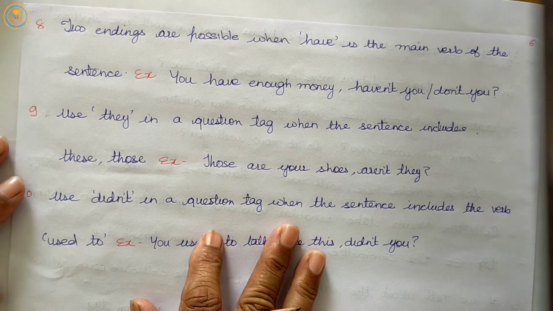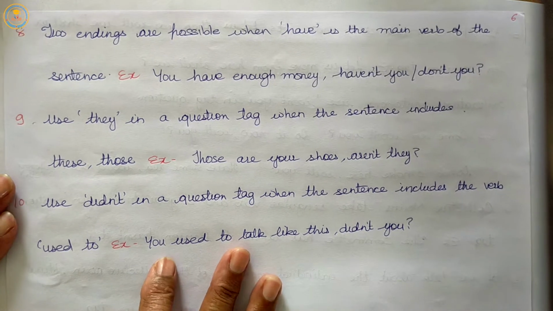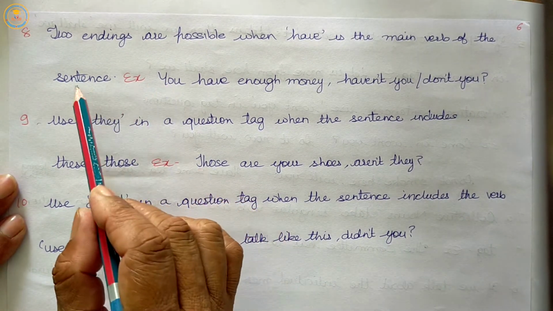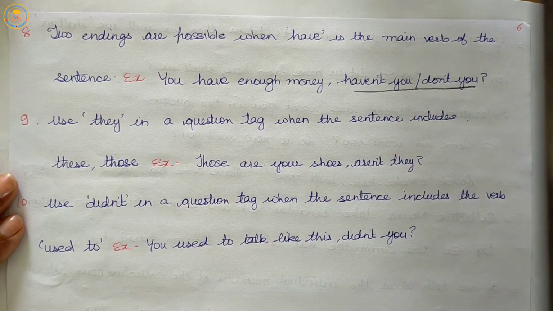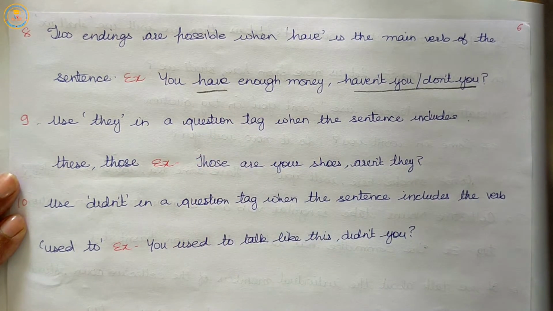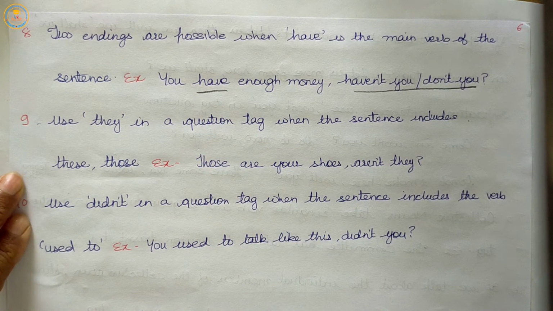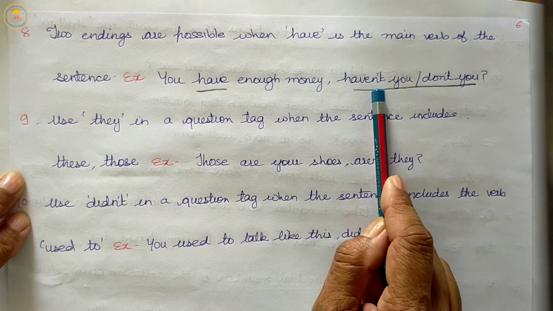Next, eighth rule, two endings. Two endings are possible when have is the main verb of the sentence. Listen carefully. You have enough money, haven't you?